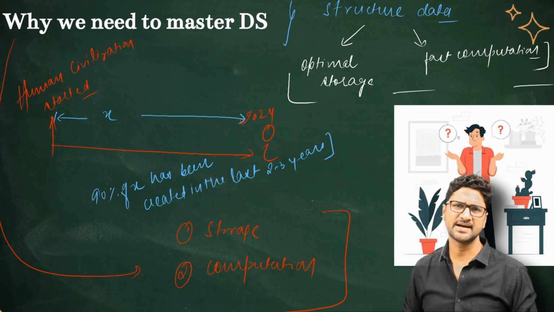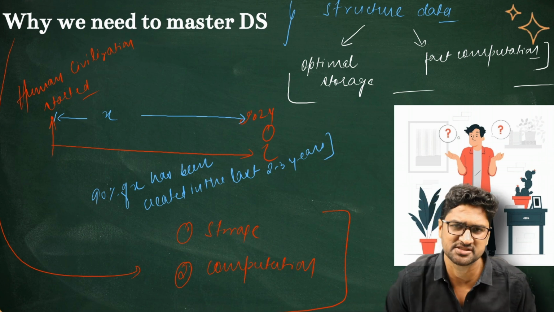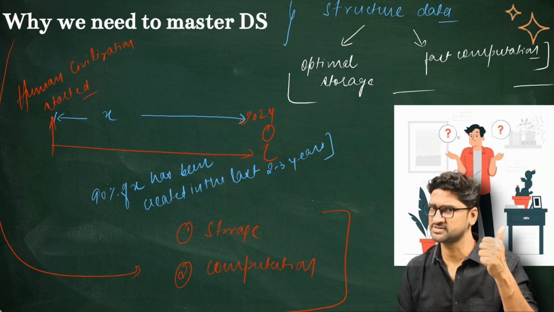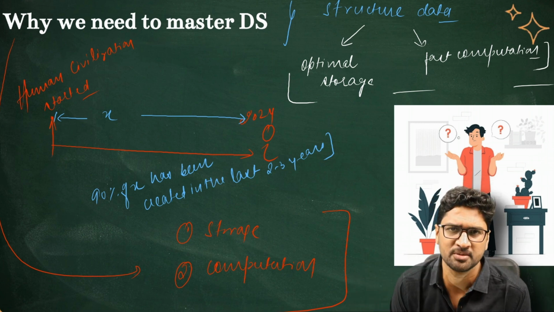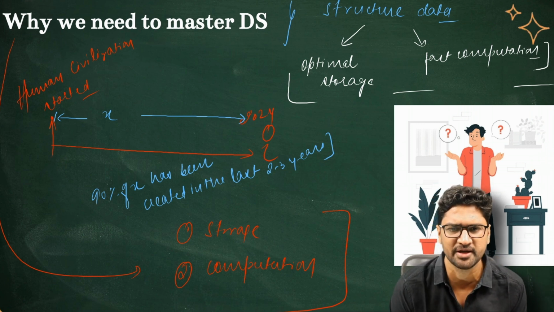So when you know data structures and algorithms, with data structures, to be specific, it helps you store data in an optimal way so that you save some space. And also when it comes to querying, it is stored in an optimal way. When you query it, it's queried fast. And that's how the computation can be made fast.